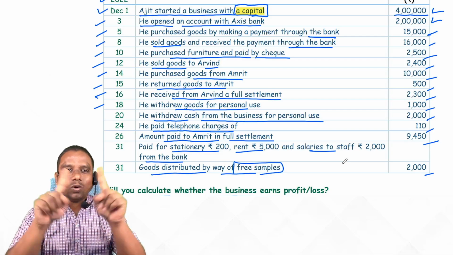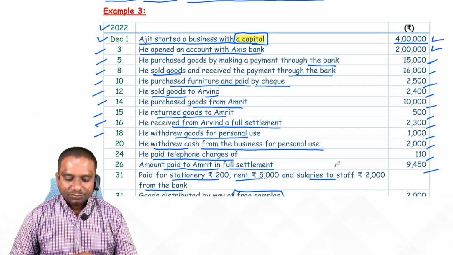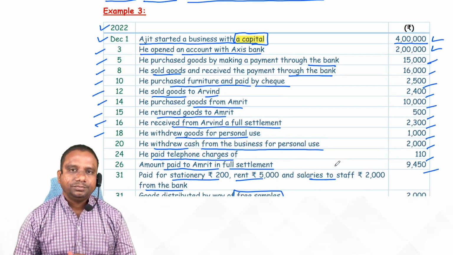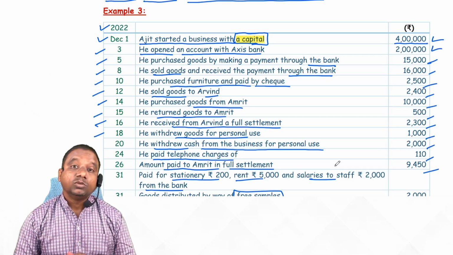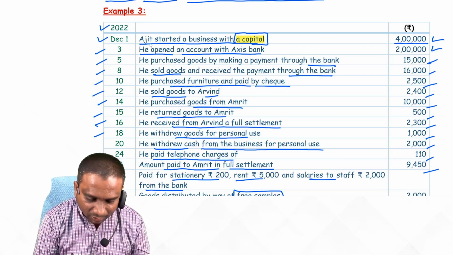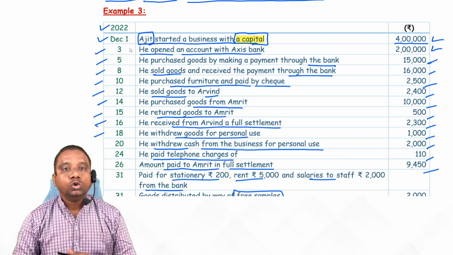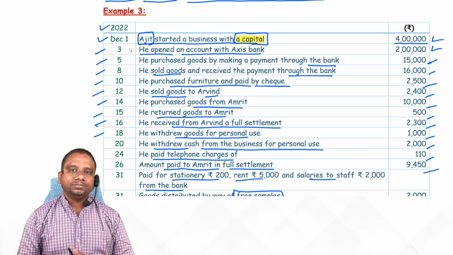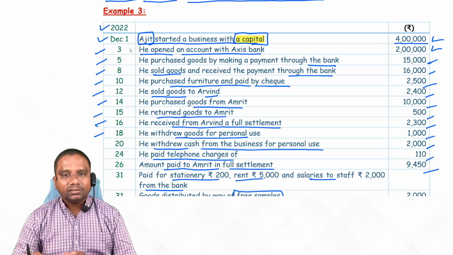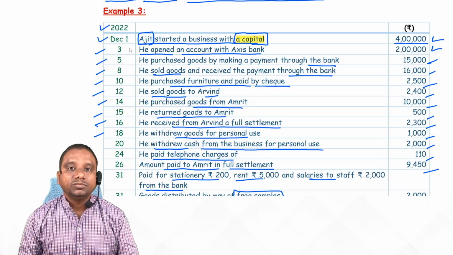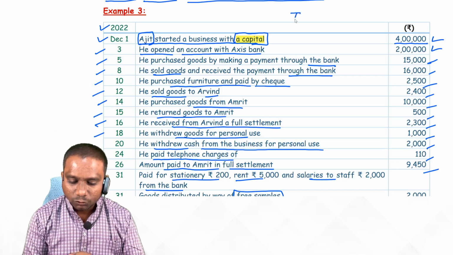First of all, what is this? This is information relating to what? Business. Whose business? Ajit's business. Ajit started business and he has done some transactions here. Some transactions here. New word.